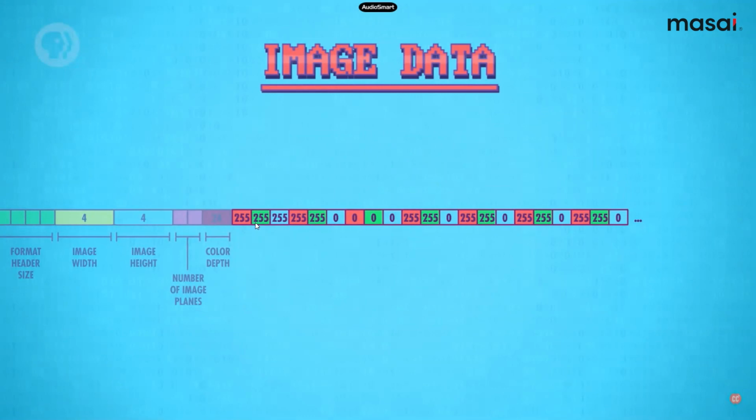So this is for the first pixel. This is representing R, this is representing G, and this is representing blue. Right now this red is 255, which is very dark. You can change this value from 255 to 200 also, but in that case this red color will become a little bit dim. Likewise for green and for blue also.